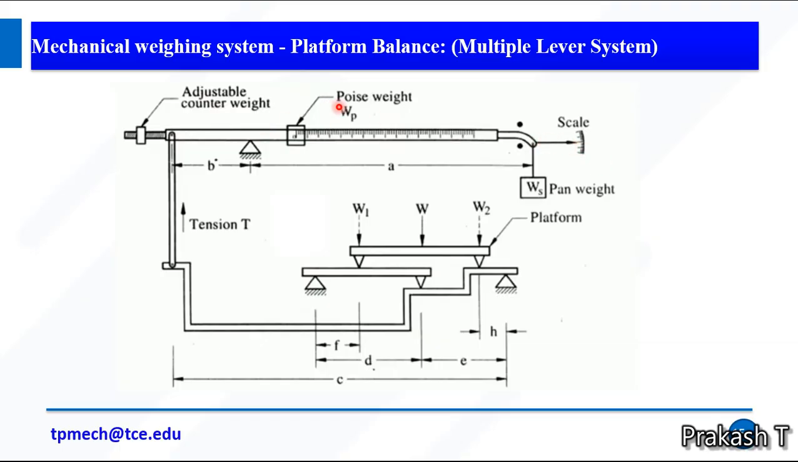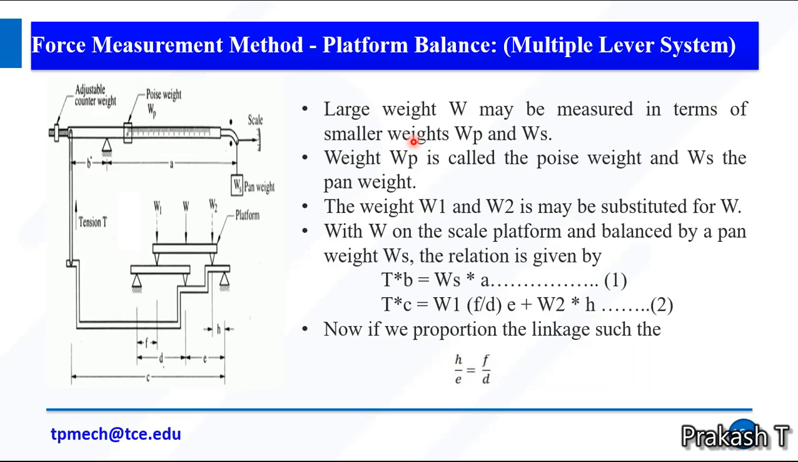So we need to adjust the poise weight and pan weight. Here we have two more weights, the poise weight and the pan weight. The poise weight can be adjusted in such a way that the reading is at 0 or the central position. So we can adjust the poise weight and get a 0 reading. W is calibrated with the help of the poise weight and pan weight. This is an indirect way. So this value we can get from this scale. It's a mechanical weighing system, the platform balance. So these are some of the working mathematical formulations.